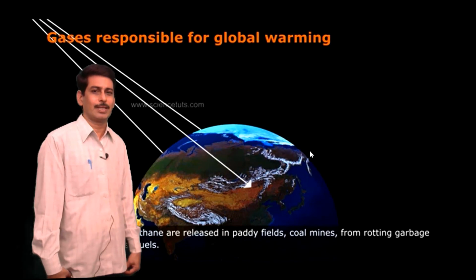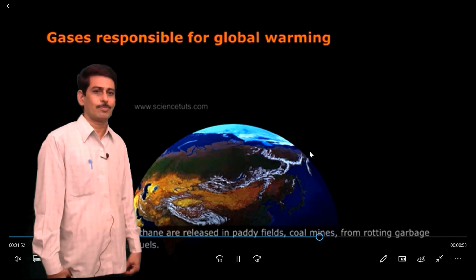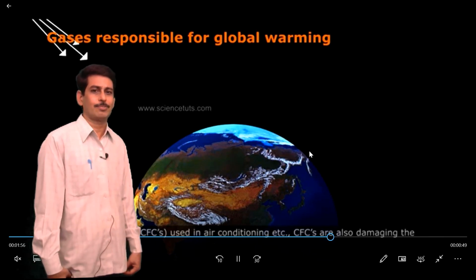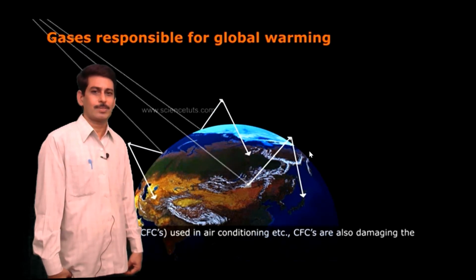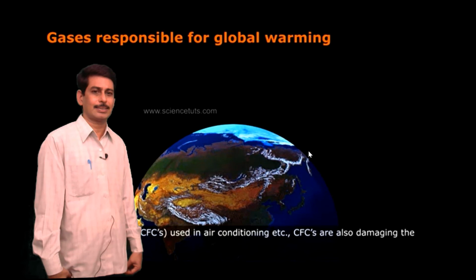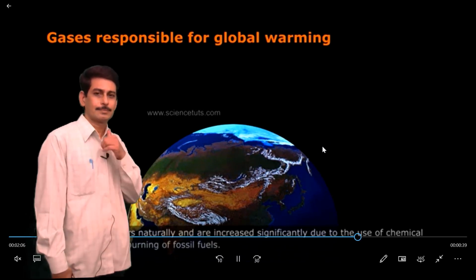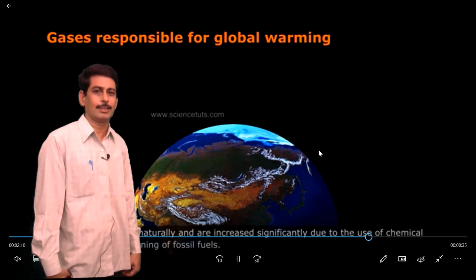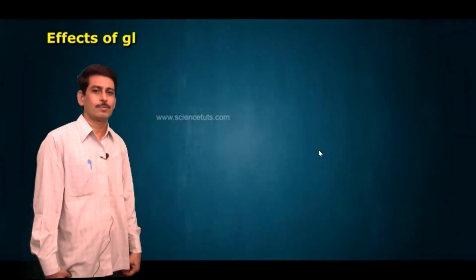Large amounts of methane are released in paddy fields, coal mines, rotting garbage dumps, and by fossil fuels. CFCs used in air conditioning, etc., are also damaging the ozone layer. Nitrous oxide occurs naturally and is increased significantly due to the use of chemical fertilizers and the burning of fossil fuels.